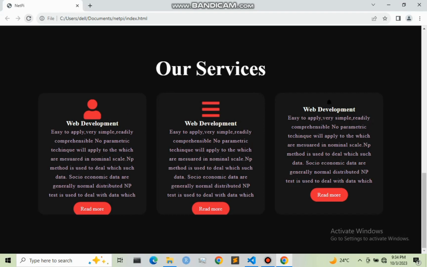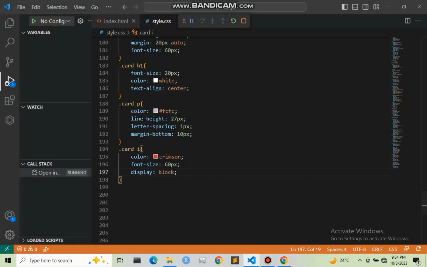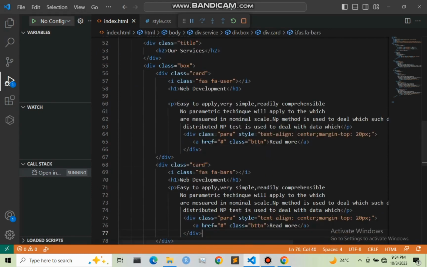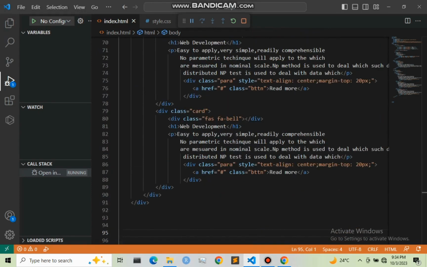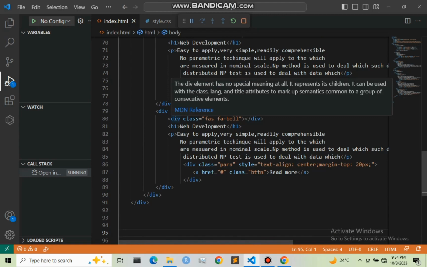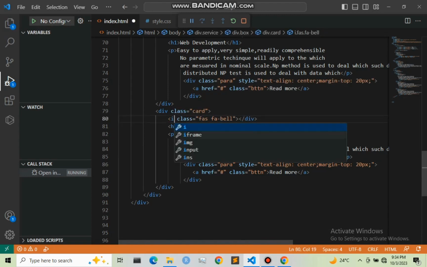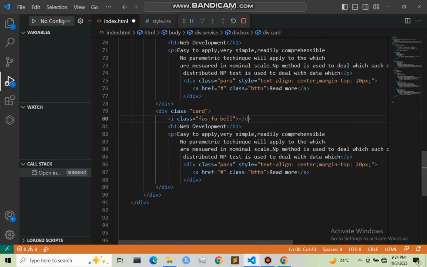Don't know why our third icon has not been displayed, so let me see what is the problem. So sorry, I used the div instead of i right here. So correct this in your code.